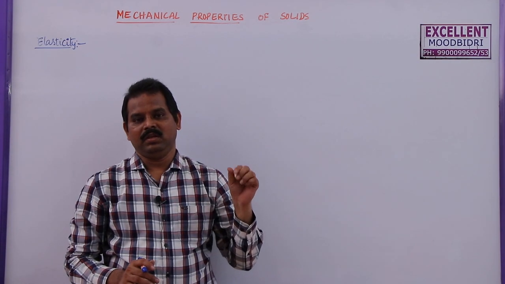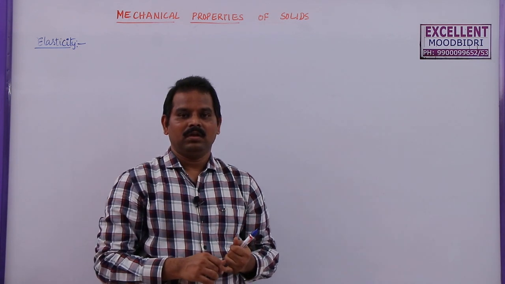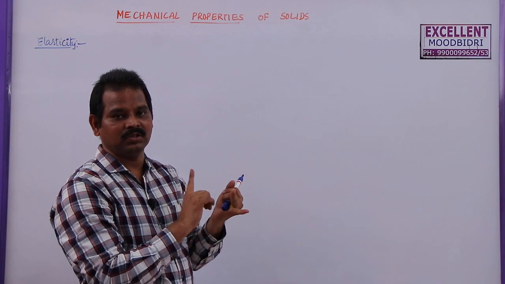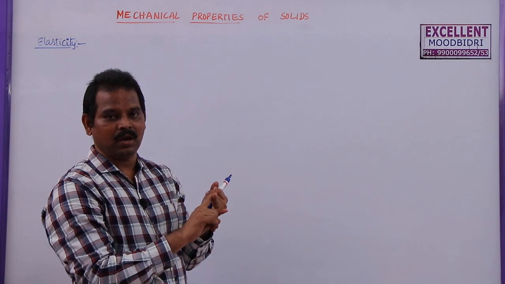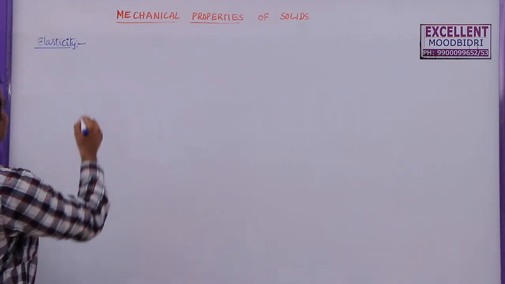Due to these intermolecular forces, generally solids can be divided into two types. One is elastic bodies, the second one is non-elastic, also called plastic bodies. First of all, what is this elasticity?